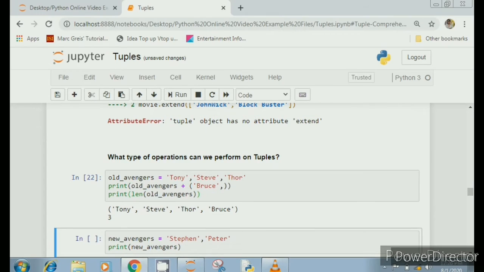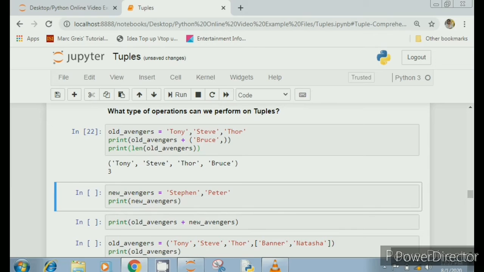Okay, so you can see the tuple has been changed, but you can see the length is still 3. It means that our original tuple hasn't been modified, although the print statement is showing 4 values. And you can see here after Bruce there is a comma because I am using a single element only, so I have to use this comma.